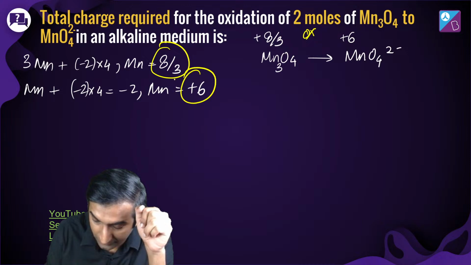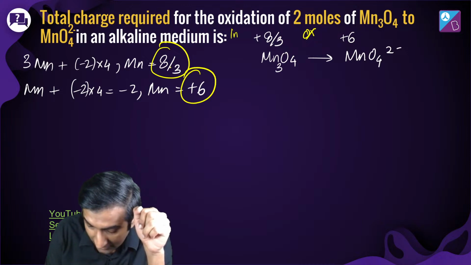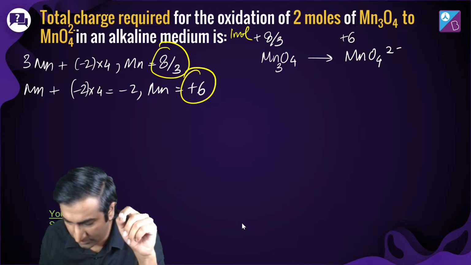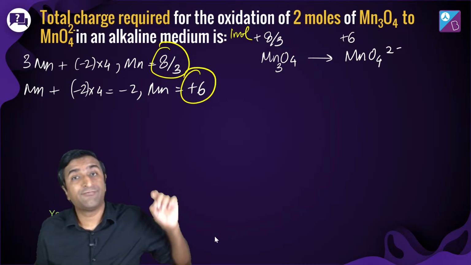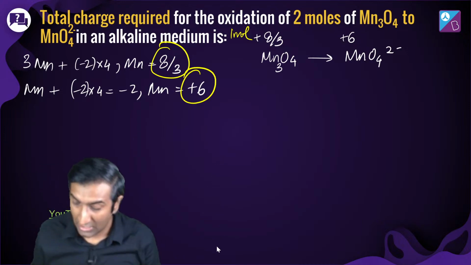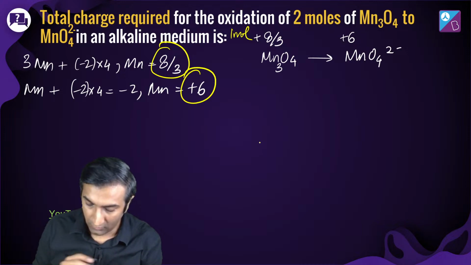Now this is for 1 mole. All of this is 1 mole. But I need 2 moles. उसके बाद हम लोग balance करेंगे. Then we'll do the 2 mole process. Why do we need to balance? Because if I find out कितने electrons चाहिए 1 mole के लिए, then double that is 2 moles. As simple as that. How do you balance this? What is the main thing?